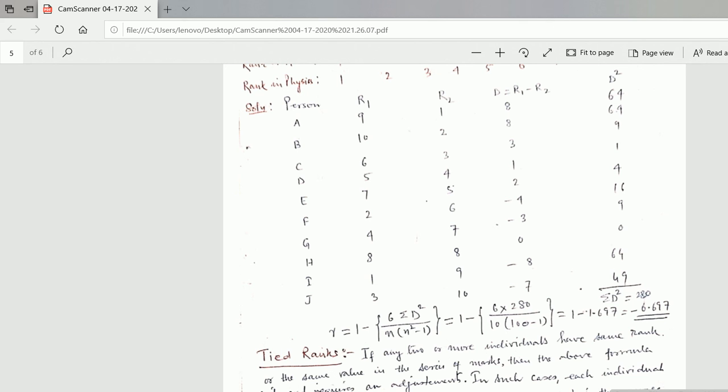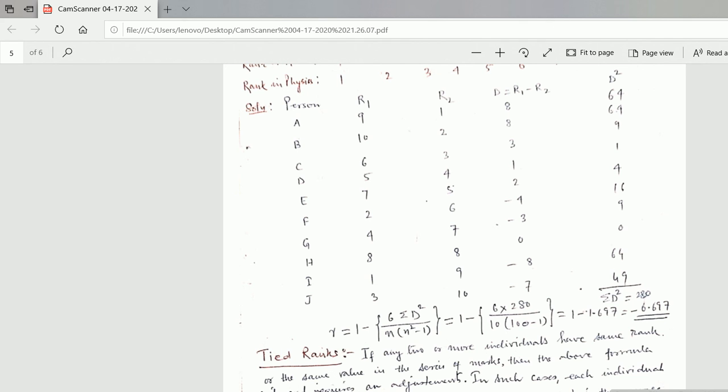Now the formula is r equals 1 minus 6 sigma d square upon n into n square minus 1, which is equal to 1 minus 6 into 280, because summation d square has the value 280 and n is 10, and n square minus 1 is 10 square minus 1. So after calculating this, we get the value as minus 0.697. This is the rank correlation coefficient. So this is the way to find rank correlation.